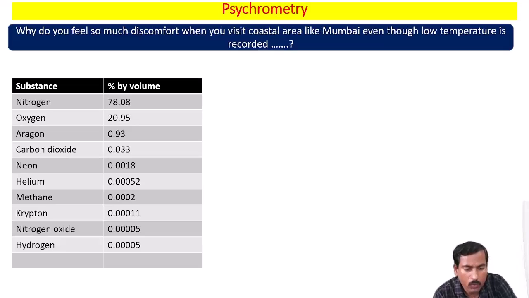Then the next question I would like to put in front of you is, why do you feel so much discomfort when you visit a coastal area like Mumbai, even though low temperature is recorded? The same question I would like to reiterate. I told you, apart from all these gases, one more gas is present in the atmosphere, that is the water vapor. Its quantity in the atmosphere has a very important role in keeping us comfortable or uncomfortable. If you visit a coastal area like Mumbai, the quantity of water vapor in the atmosphere is very high.